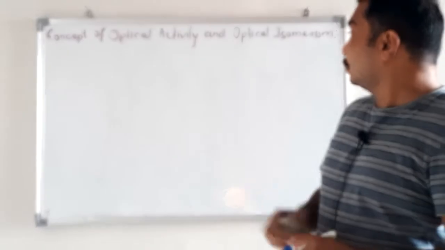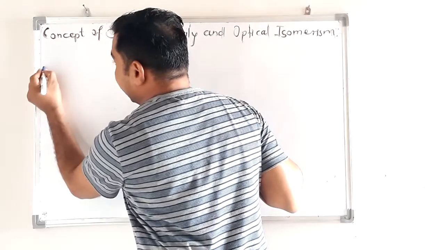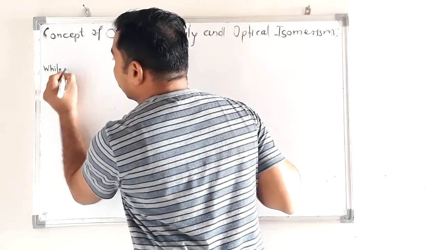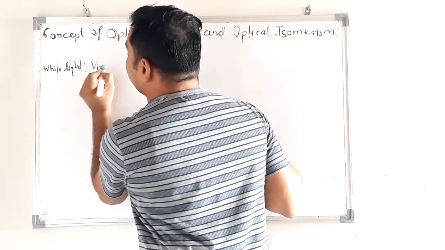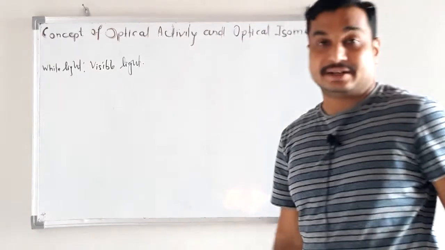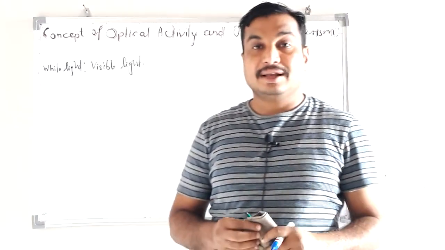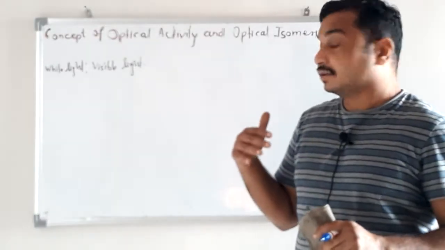Before discussing this isomerism, I want to explain some concepts. Light, white light or visible light. What is visible light, or what is light? Light is nothing but energy, electromagnetic radiation.